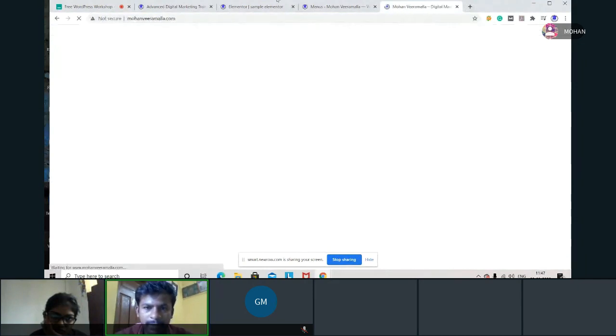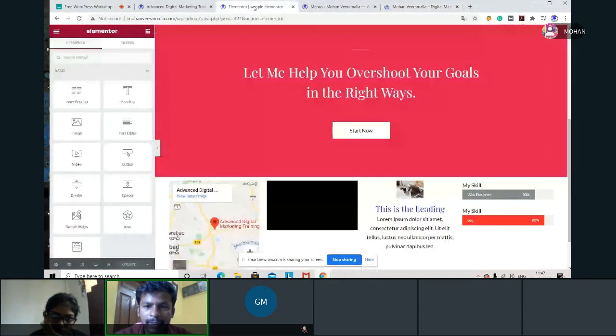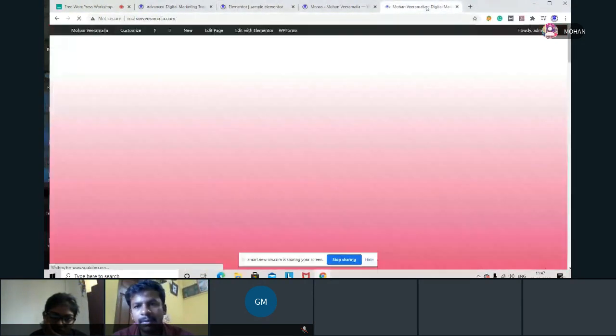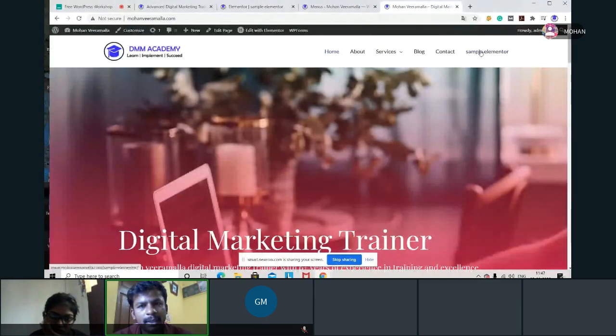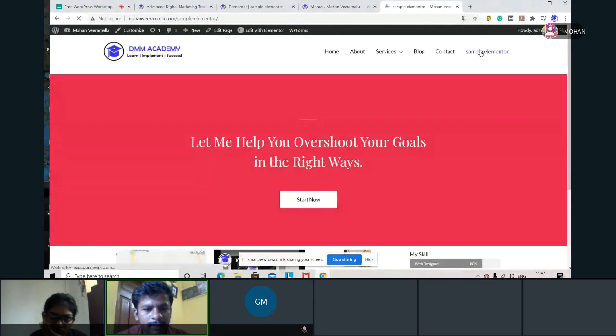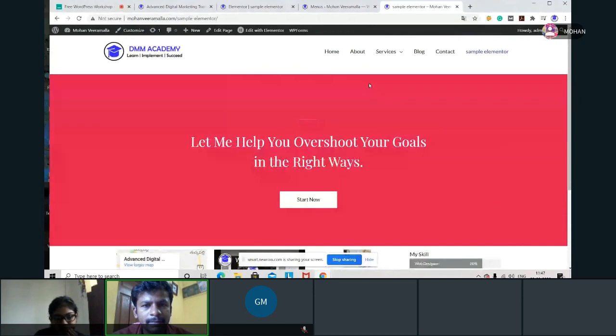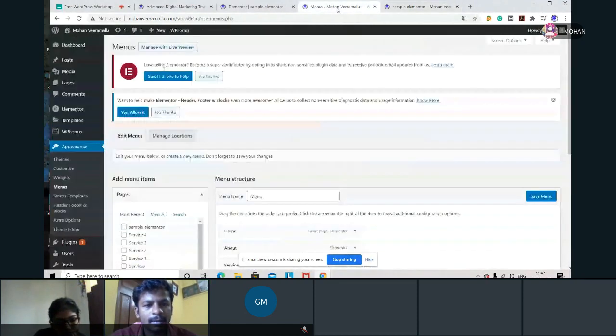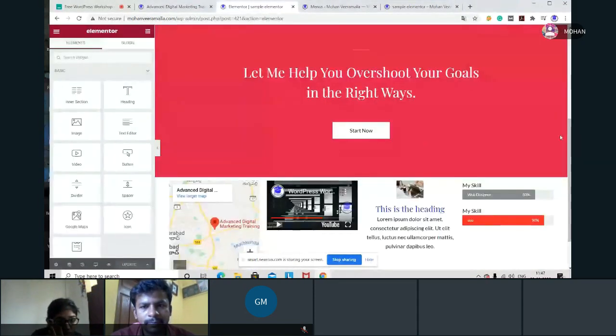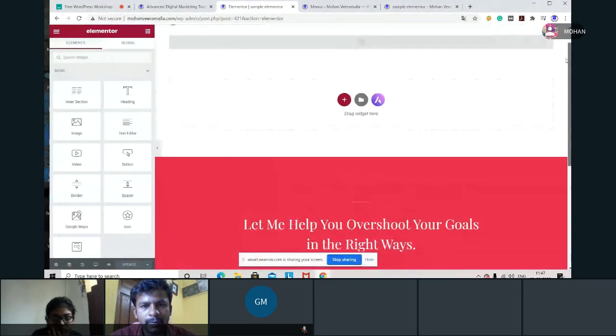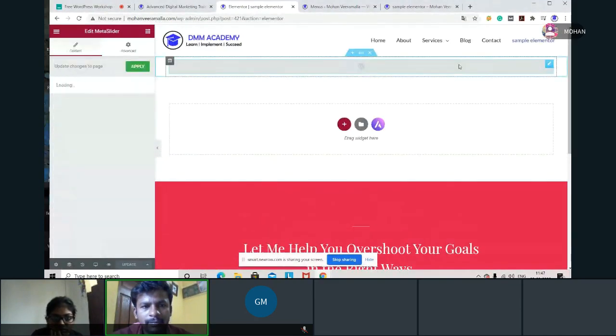Updated it. We'll check in the website whether we added a slider or not. I'm going with this sample Elementor page. Where is the slider? So we added. This is the slider we want to show.